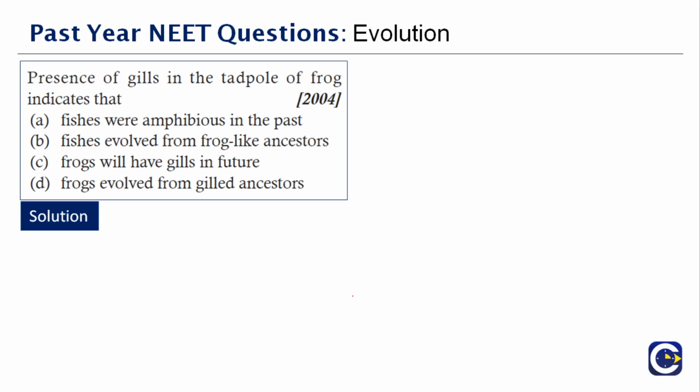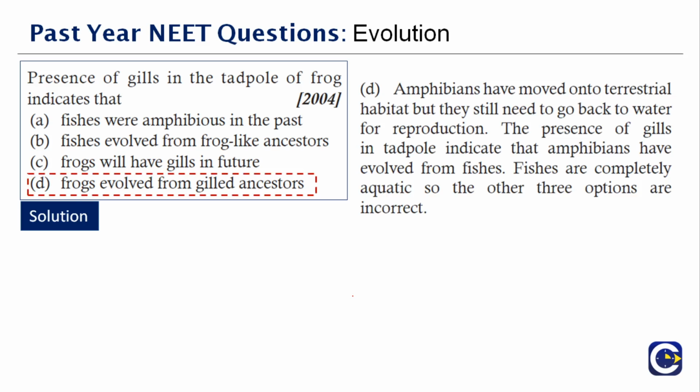Amphibians can survive in water as well as land. They have moved to a terrestrial habitat, but they still need to go back to water for reproduction. The presence of gills in the tadpole indicates the amphibians have evolved from the fishes. So frogs evolved from gilled ancestors. They can survive in both, but still they are dependent on both. Right? That's what they're trying to say here.